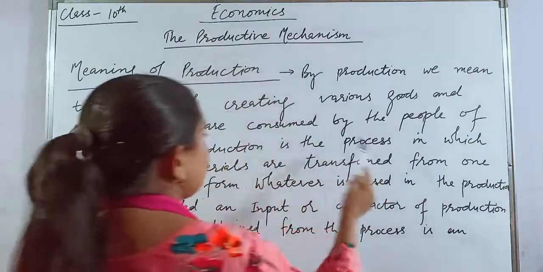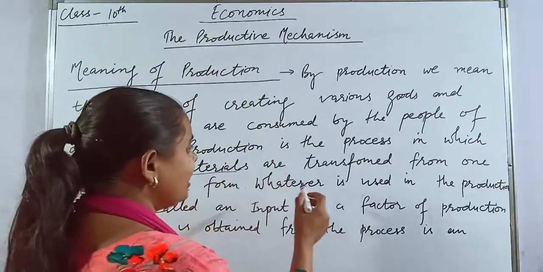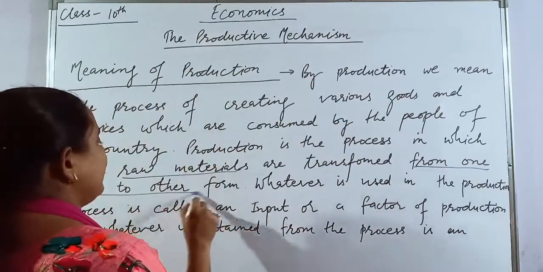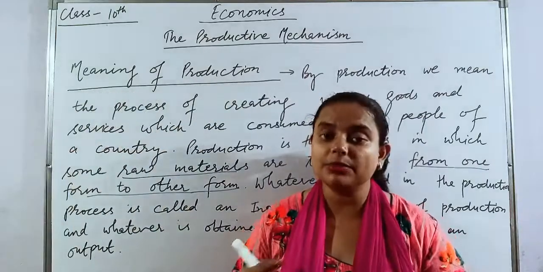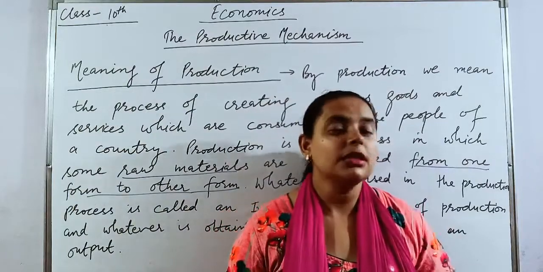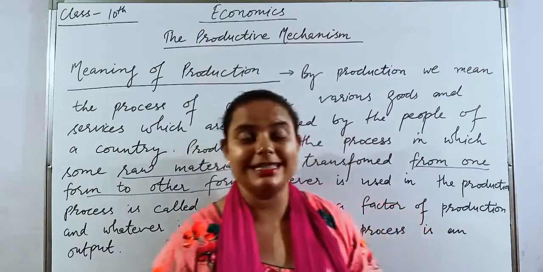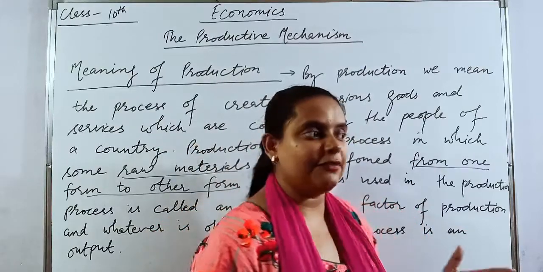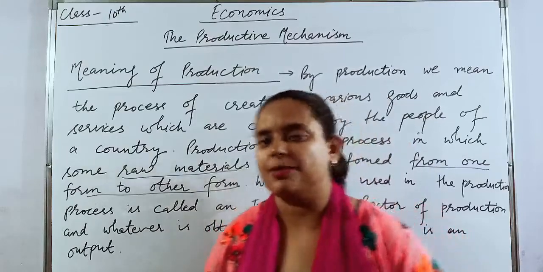Next, production is a process in which some raw materials are transformed from one form to another form. In production, what do we do? We transform the raw materials into finished goods, or from one form to another form. For example, sugar is made from sugar cane. So sugar cane is the raw material and sugar is the finished product.